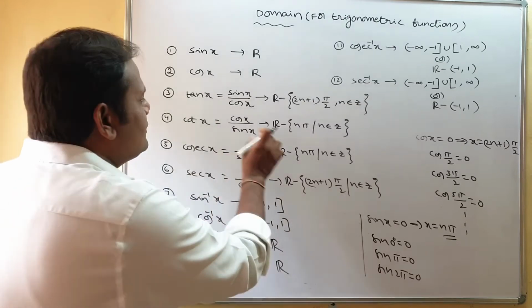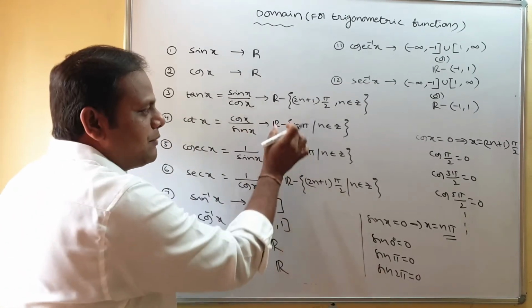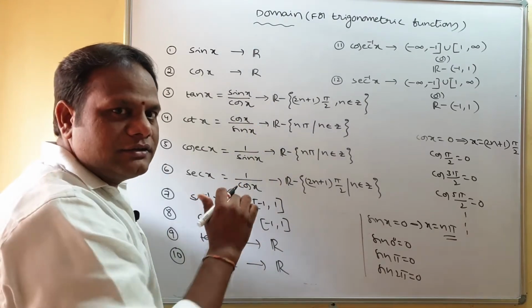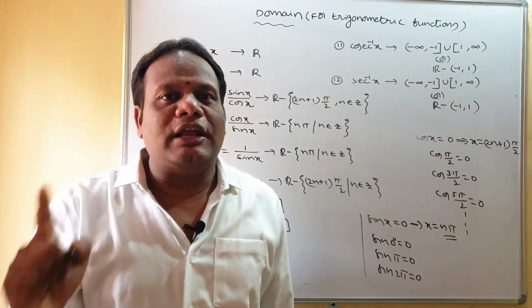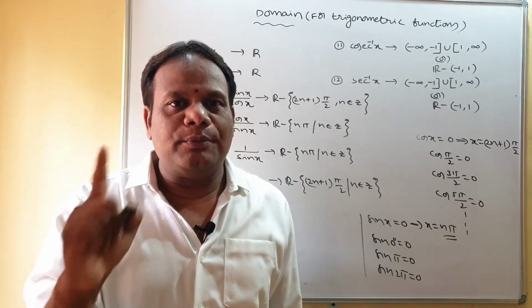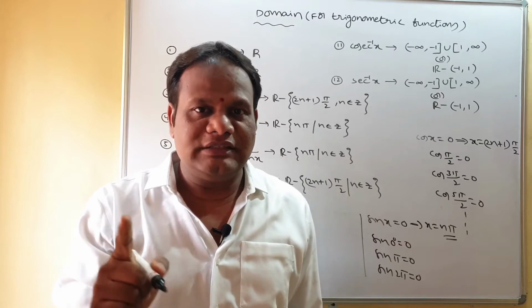So that's why it is defined at everywhere except n pi. Why? Because at n pi, denominator becomes 0, is it? So you must remember, when sin x is 0, x equal to n pi. When cos x is 0, x equal to odd multiple of pi by 2, that is (2n plus 1) into pi by 2, is it?